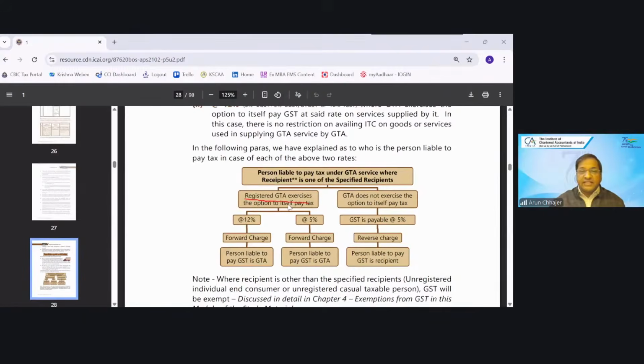So a registered GTA can exercise the option to pay the tax, he can charge 12%, he can charge 5% forward charge. Is it clear? And if they do not exercise the option to pay the tax, then GST is payable only 5% under reverse charge.